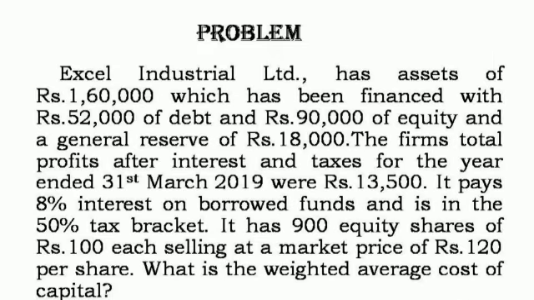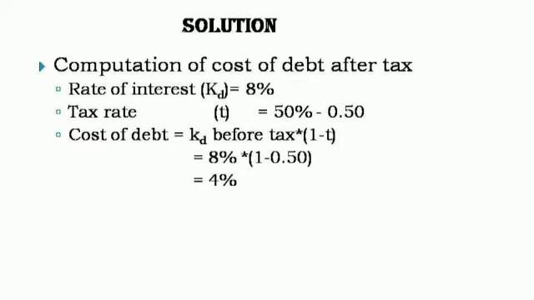And next we can illustrate one problem. The Excel Industrial Limited has assets of rupees 1,60,000 which contain rupees 52,000 as debt, rupees 90,000 of equity and a general reserve of rupees 18,000. The firm's profit after interest and tax is rupees 13,500. It pays interest at the rate of 8% and the tax rate is 50%. The company has 900 equity shares of rupees 100 each and is selling at a market price of rupees 120 per share. Next we see about computation of weighted average cost of capital.